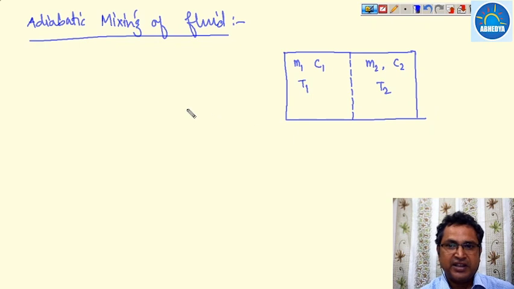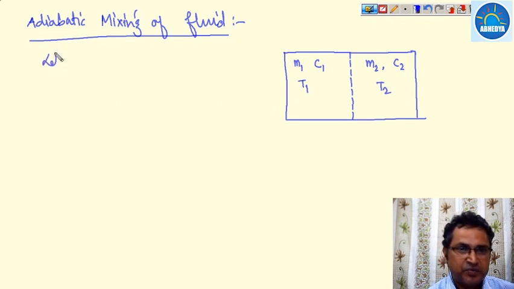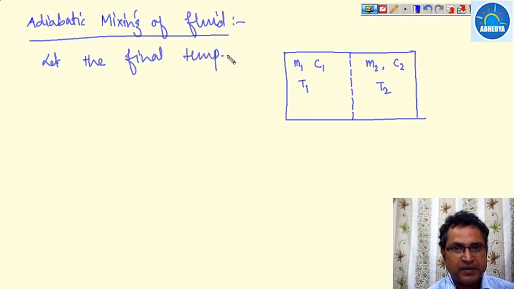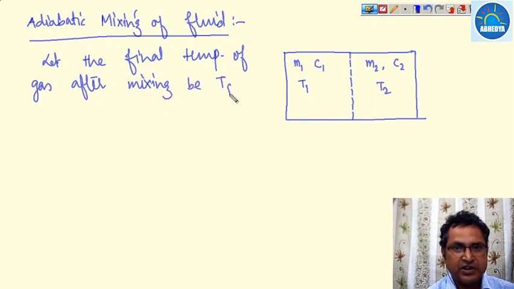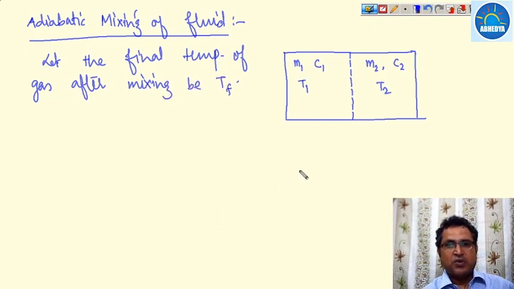But right now I am taking this one. Before mixing, the temperatures will be T1 and T2. Let the final temperature of the gas after mixing be Tf. Okay, and this is an adiabatically enclosed system.